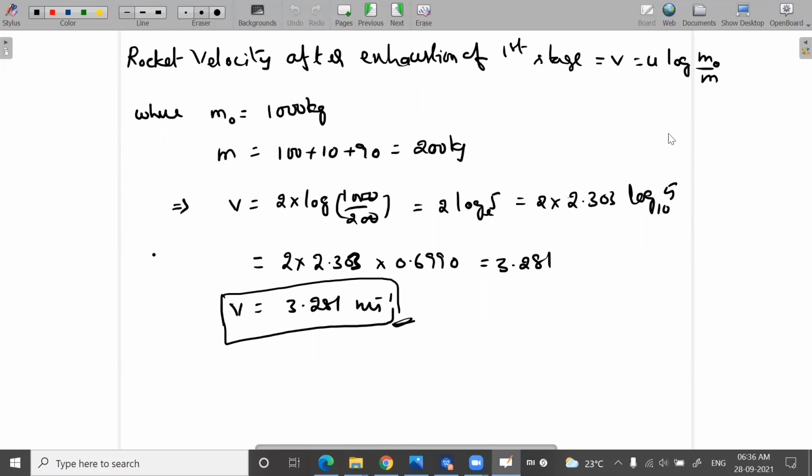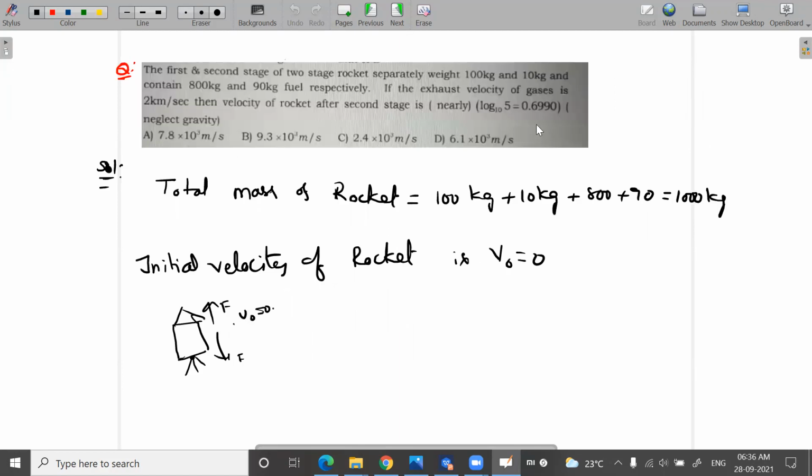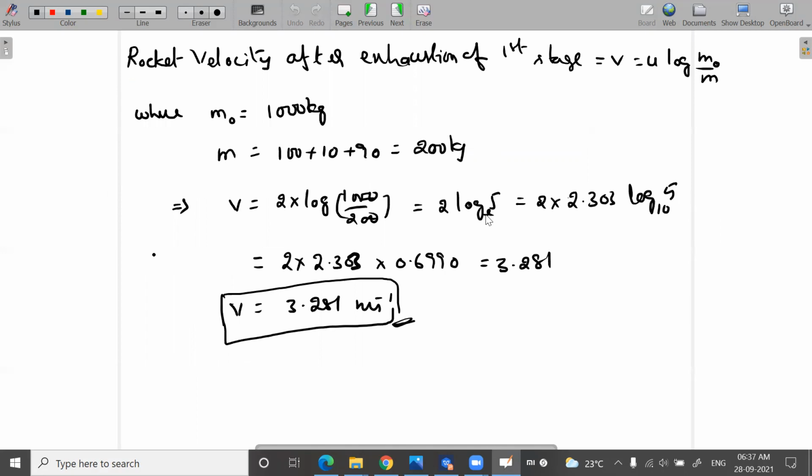So the velocity obtained is v is equal to u, the exhaust velocity of gases, which is 2, into log m naught 1000 by m, which is 200. Simplifying this we get 2 log 5 base e. But in the question, log 5 base 10 is given. So to convert a logarithmic value with base e into base 10, you have to multiply with 2.303. Try to remember this, guys. This is a conversion factor. To convert log of any value base e to log of that value base 10, you have to multiply with 2.303. So log 5 base e becomes log 5 base 10, because this value is given in the question.